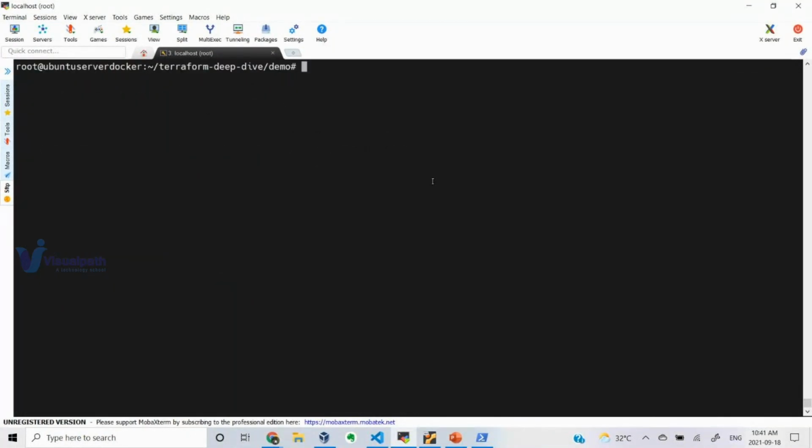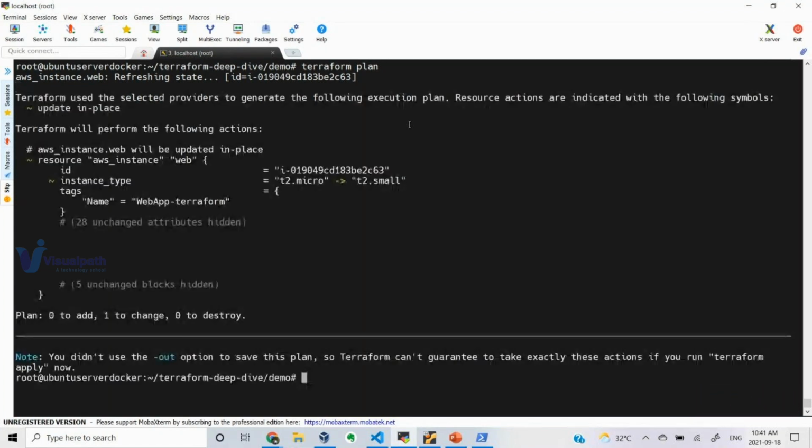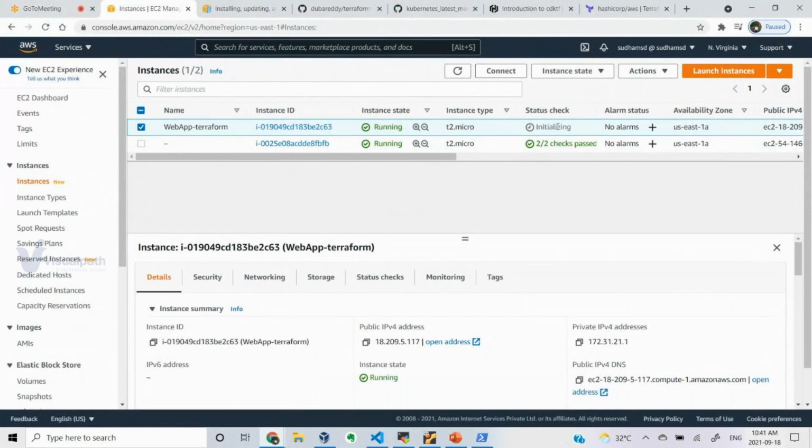Now terraform plan. Can someone tell me, will it recreate the instance or will it update the instance? Any guess? Recreate. Why? Any specific reason? You cannot update the specs of a machine on the fly. It's only available on private tools like VMware and hypervisors. When you are trying to change the instance type, let's say CPUs or memory, you have to recreate it. That is what you are trying to say, if I'm not wrong.